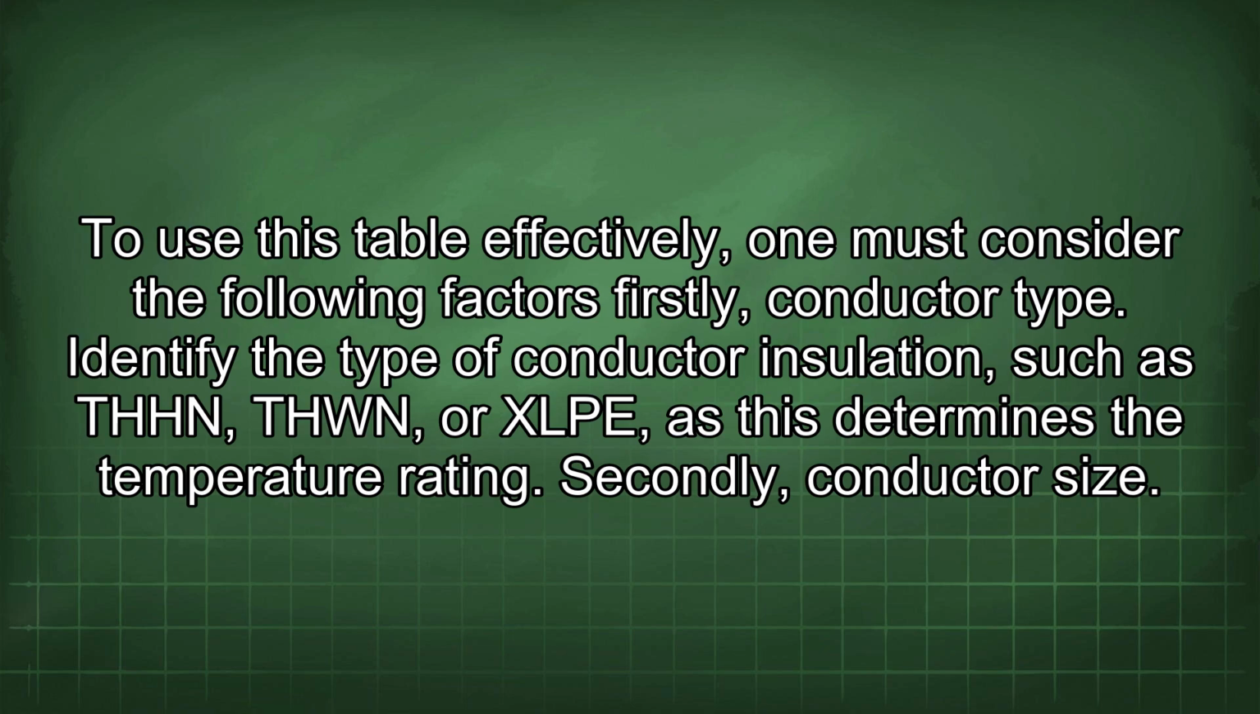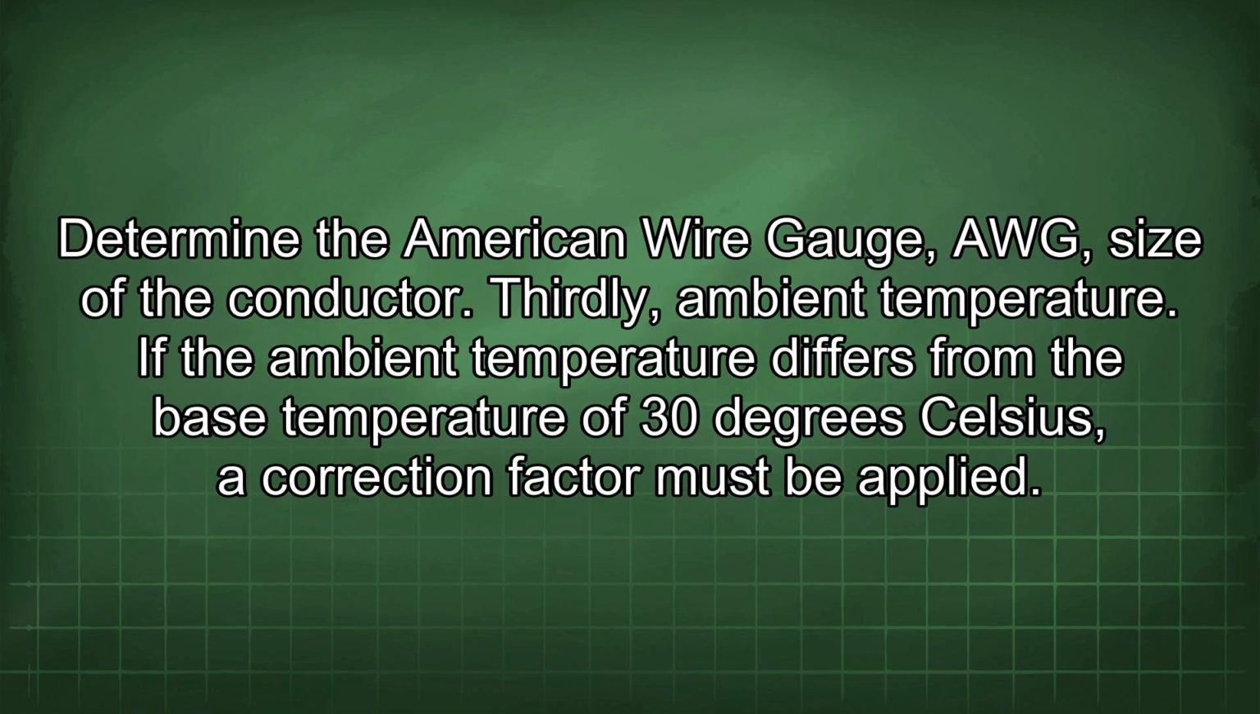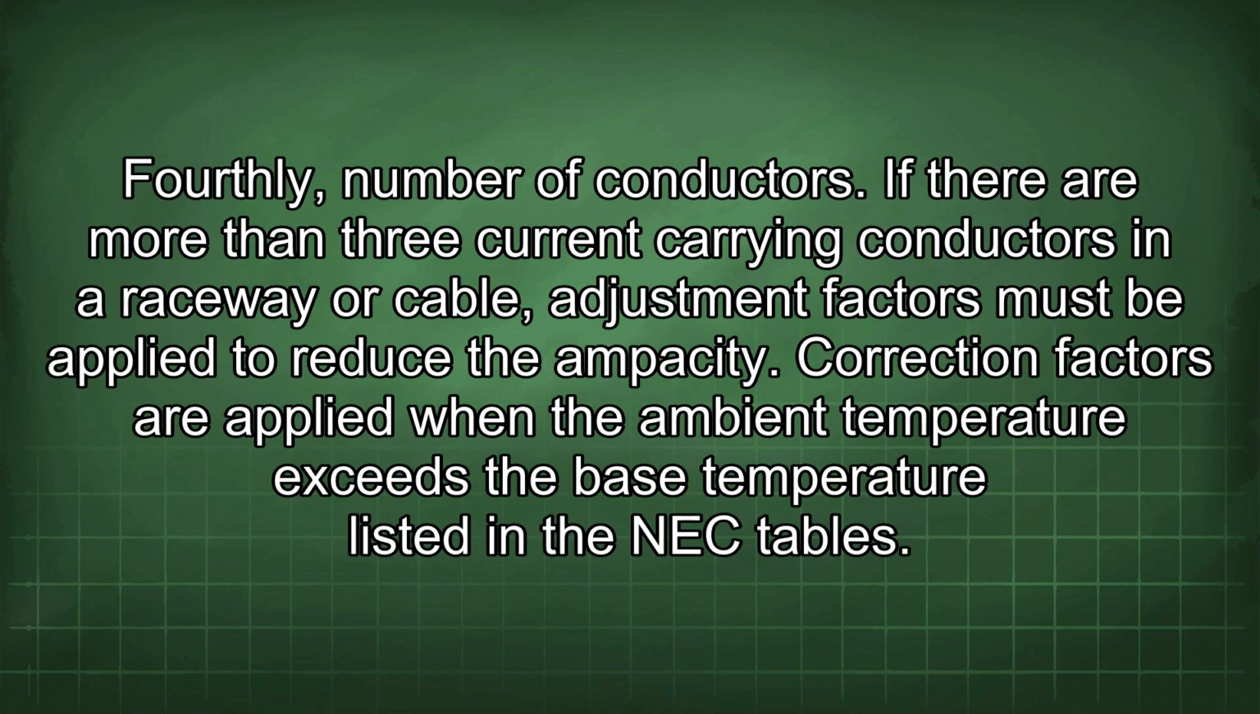Firstly, conductor type. Identify the type of conductor insulation such as THHN, THWN, or XLPE, as this determines the temperature rating. Secondly, conductor size. Determine the American wire gauge (AWG) size of the conductor. Thirdly, ambient temperature. If the ambient temperature differs from the base temperature of 30 degrees Celsius, a correction factor must be applied. Fourthly, number of conductors. If there are more than 3 current-carrying conductors in a raceway or cable, adjustment factors must be applied to reduce the ampacity.